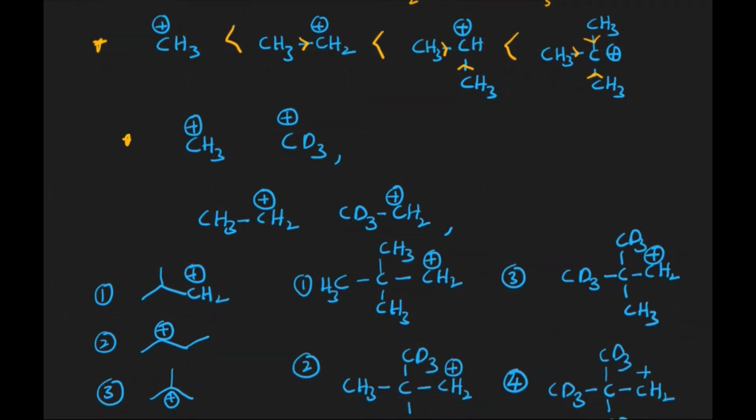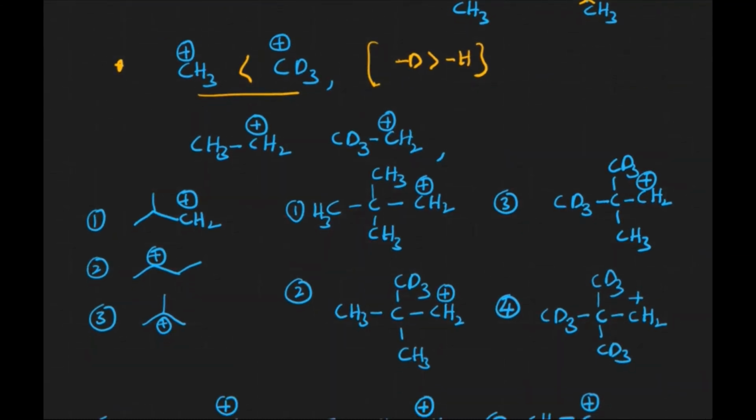Now if you take this particular example, we have CH3 and CD3. The carbocation is directly attached to hydrogen as well as deuterium. We have already mentioned in the plus I group order that D has more tendency to donate electrons when compared with hydrogen. That's why the CD3 carbocation, the deuterated methyl carbocation, is more stable than the normal methyl carbocation.